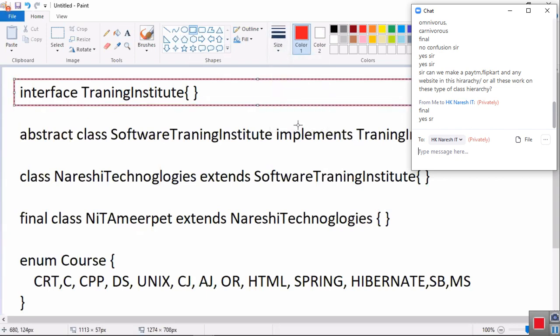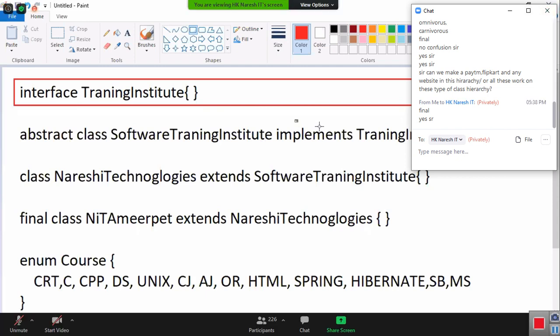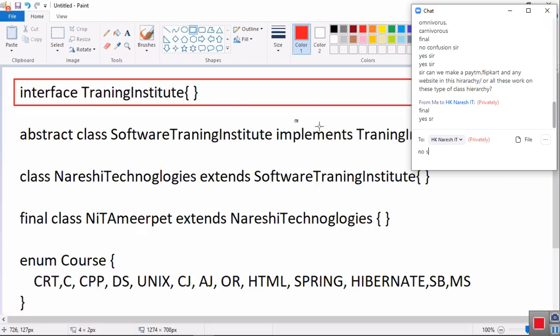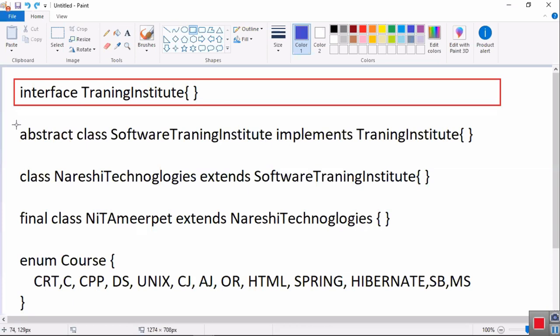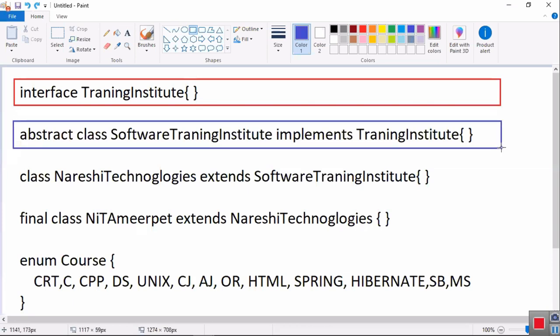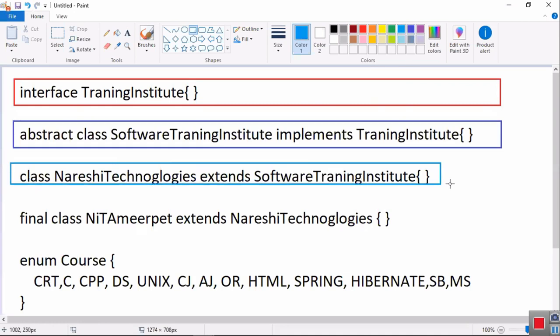Yesterday that David wanted to learn the Hello World program. Do you want to become that Hello World program person? Do you want to become an Ameerpet product or an HK product? HK products are software industry products, software engineers.